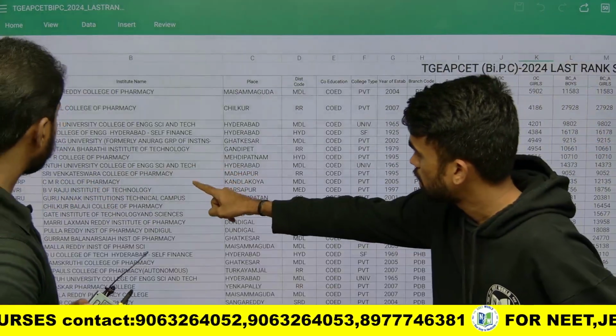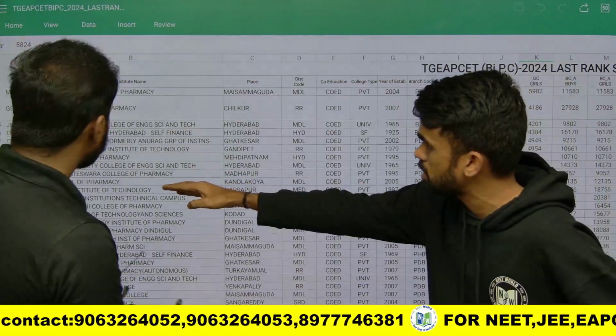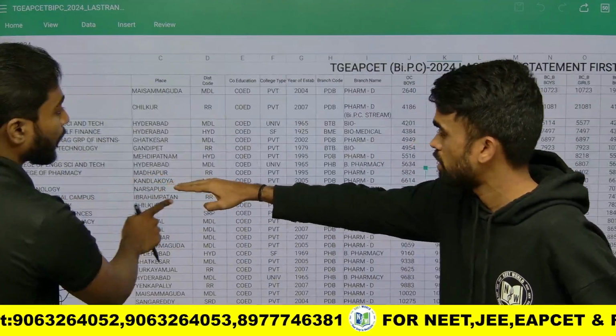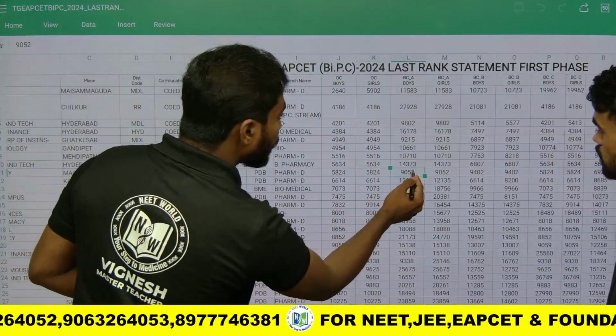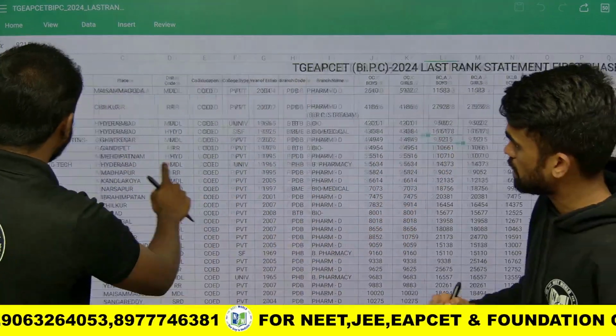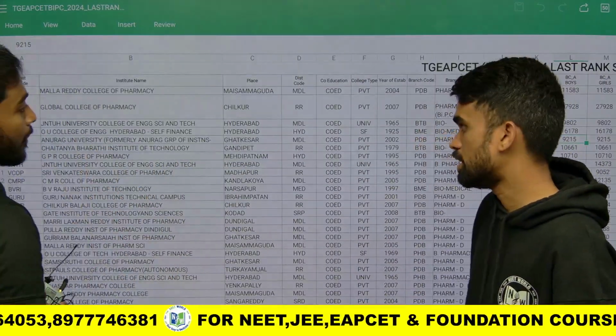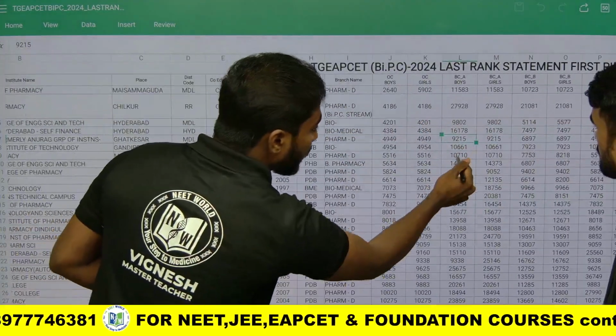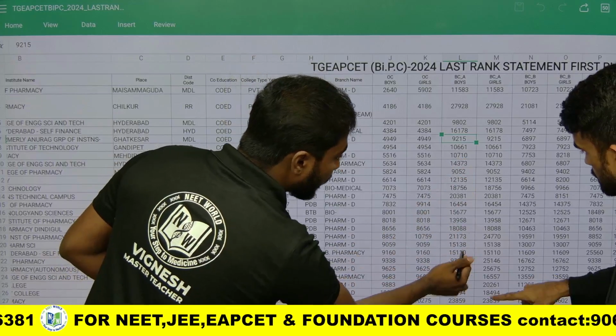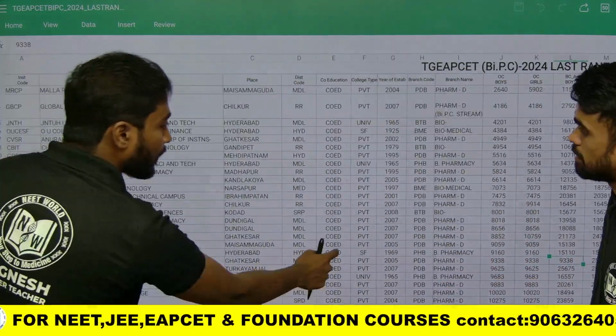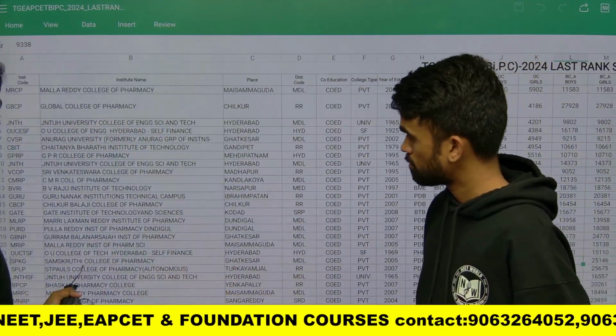Like that, they will get some clarity on which college he falls into. So for this one, 9,000. Again, a 9,000 rank is there. You will get Anurag University. Again, if we see another 9,000, here one more 9,000 is there. For that, they will get Samskruti College of Pharmacy.